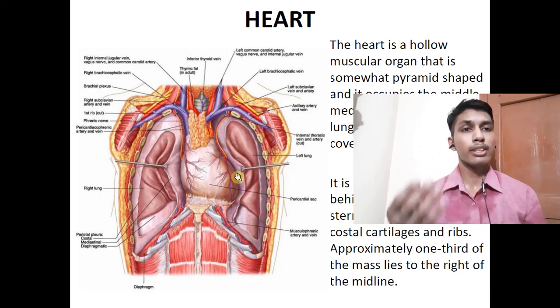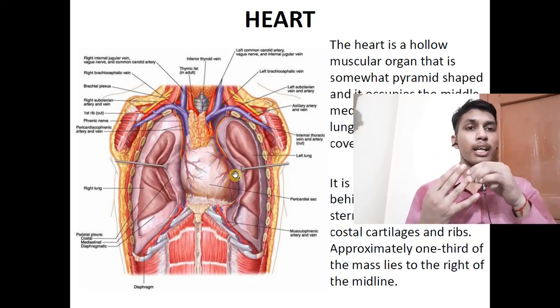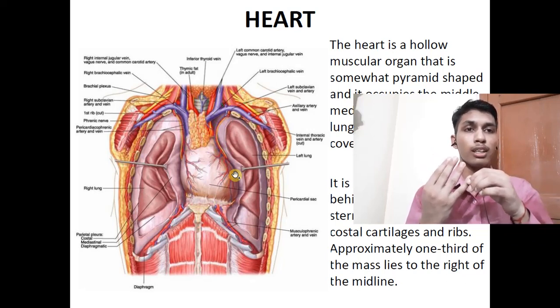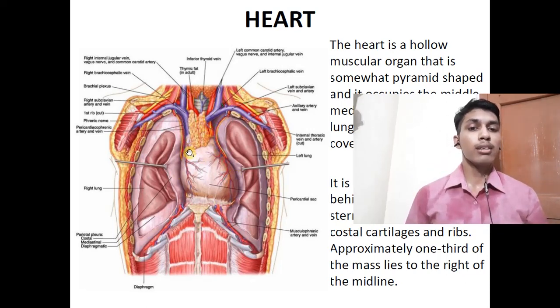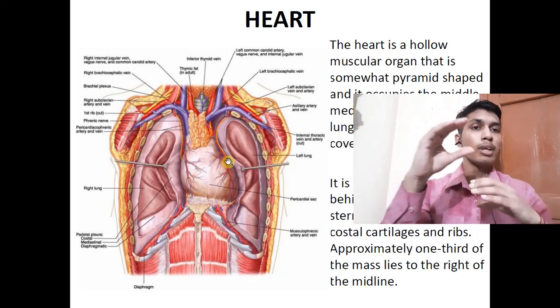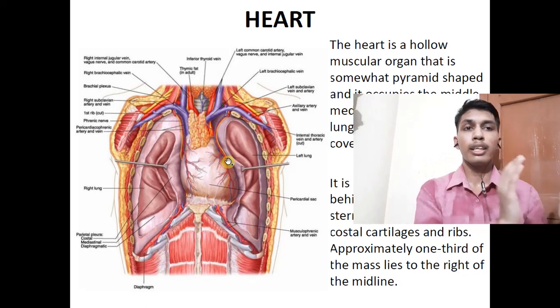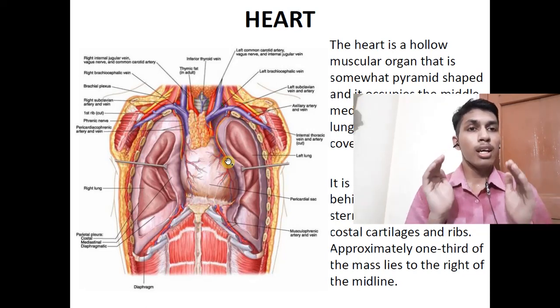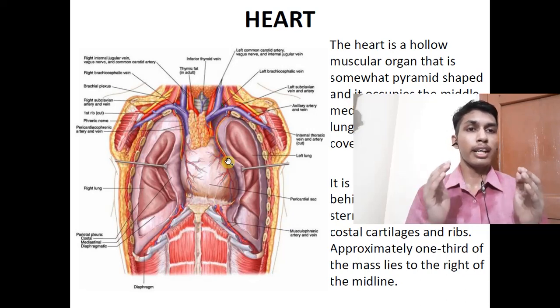Basically we studied that in the thoracic cavity there exist four cavities: two pleural cavities, one pericardial cavity, and one big centrally placed intermediate mediastinum. Inside the mediastinum, we have studied that it is divided into the superior mediastinum and the inferior mediastinum, and the inferior mediastinum is further divided into anterior mediastinum, middle mediastinum and posterior mediastinum. Inside the middle mediastinum the heart lies, along with its various great blood vessels, the arch of aorta, etc.